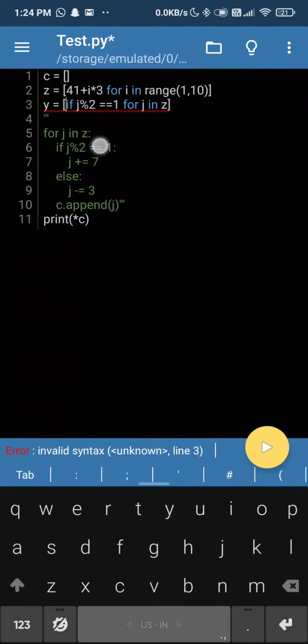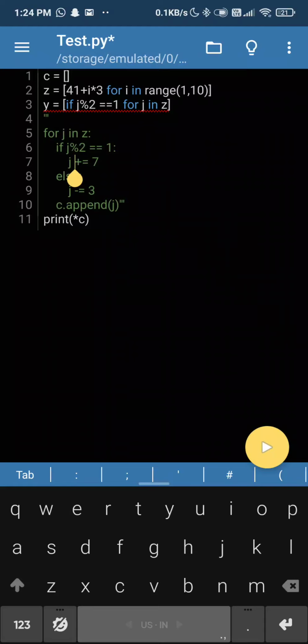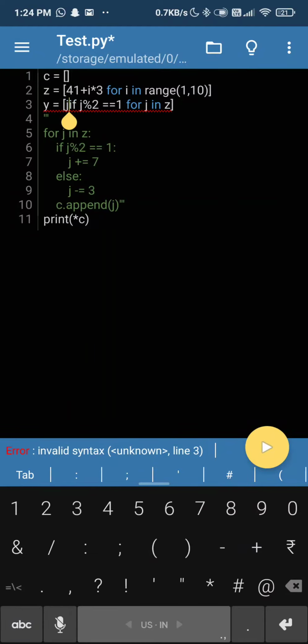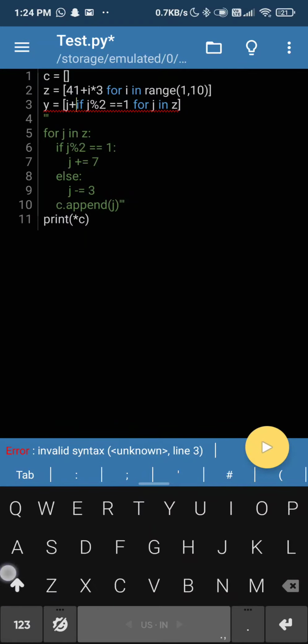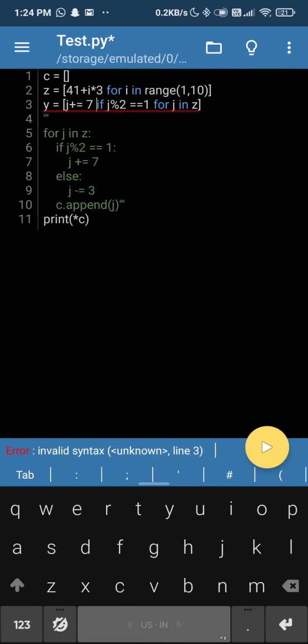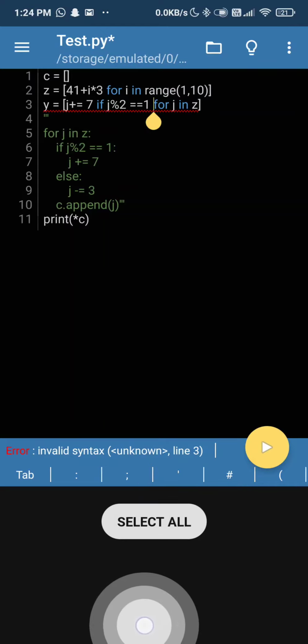So the two lines are done. The third line, j plus equal to 7, right? And the else would come in between this if and for.